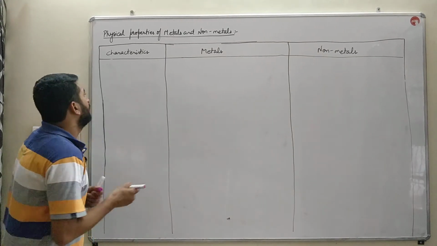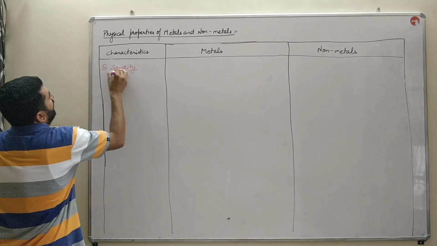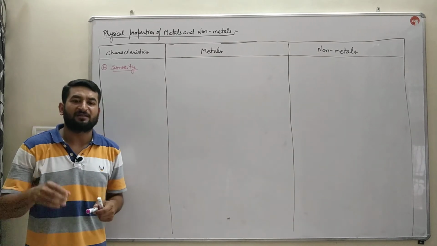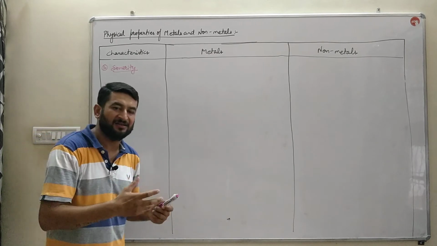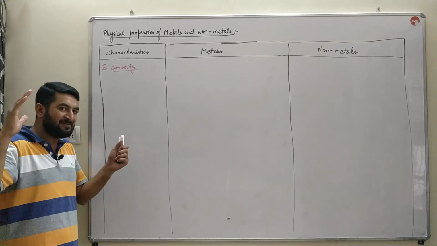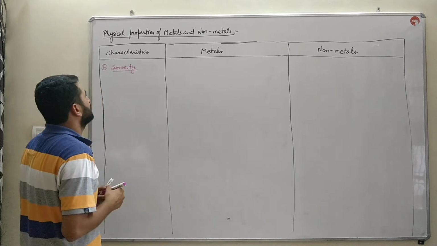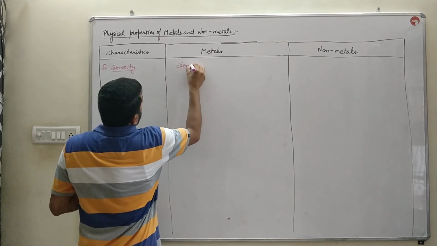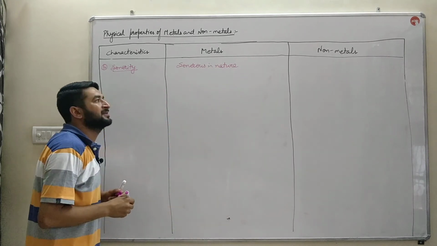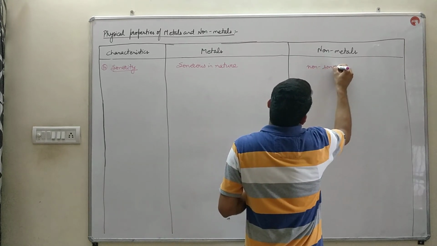Next property on which we differentiate metal and non-metal is sonority. What is sonority? The property of an element due to which it produces a ringing sound when it is hit hard, that is known as sonority. Metals are sonorous in nature, that is, they produce a ringing sound when hit hard, whereas non-metals are non-sonorous in nature.